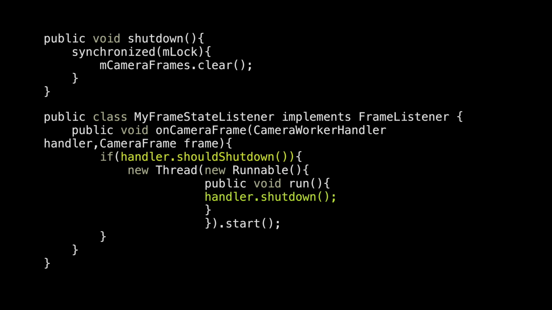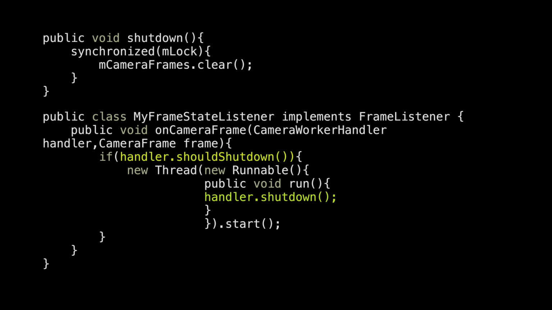It is quite valid that if you find your memory gone below 120 MB, you just decide to shut down the worker thread, which in turn will stop submitting frames from the camera because you are shutting it down from another thread. If you do so, you are in deadlock inside the shutdown method because you have already acquired mLock in another thread, and you cannot get it right now, and it will wait forever in the shutdown call. The fix is to move the code out of the synchronized block, and you should not call function objects inside the lock state. So acquire the lock for a very short time, exactly for what is needed, not more than that.